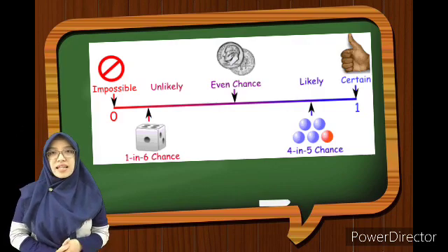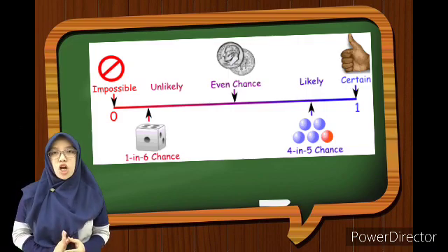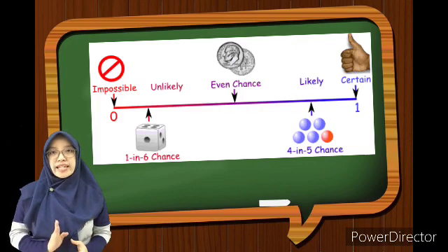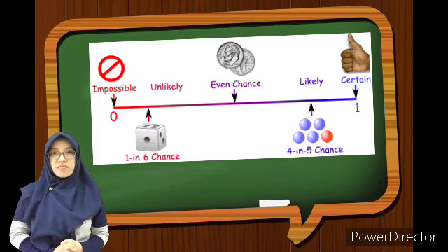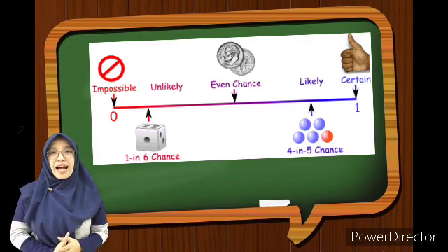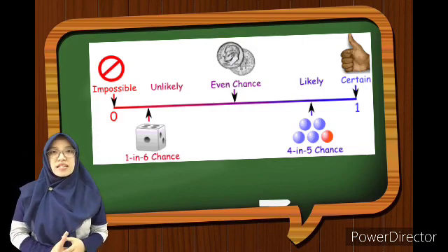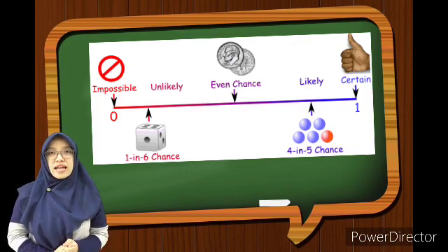A half, exactly in the middle in between 0 and 1, and any event that has a half of chance or a half of probability, we use the word even chance. Any event lays in between 0 and a half, we state it as unlikely or less likely. The event that lays in between a half until 1, we call it as likely or more likely.